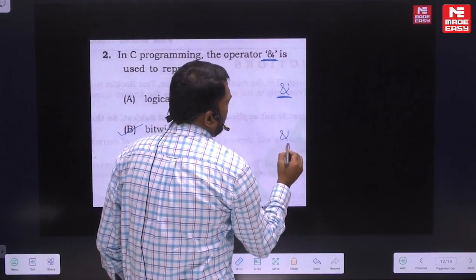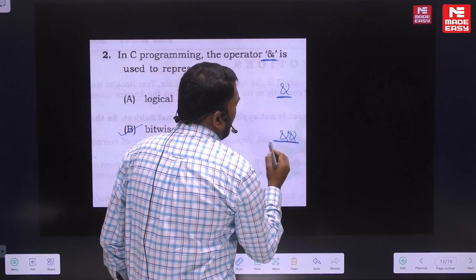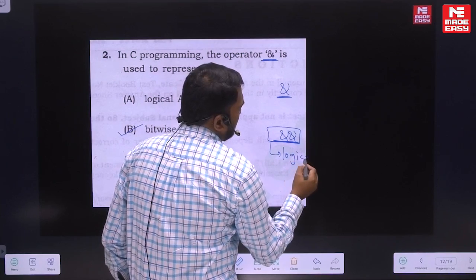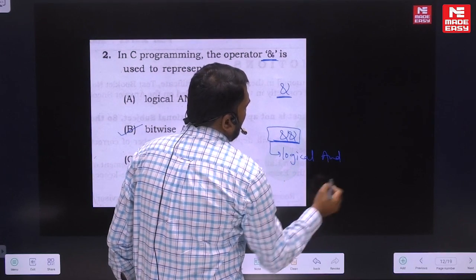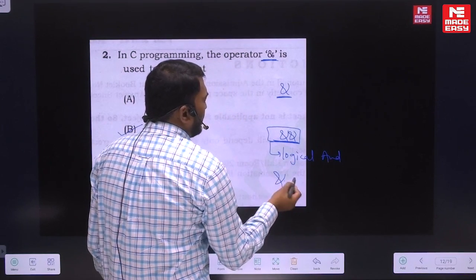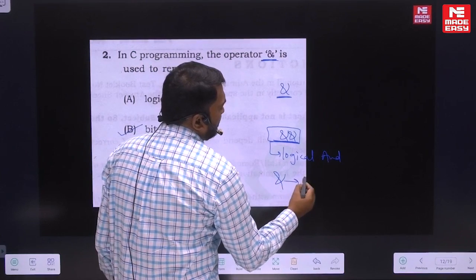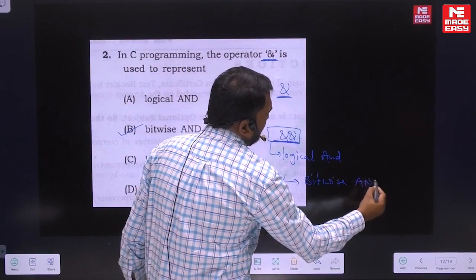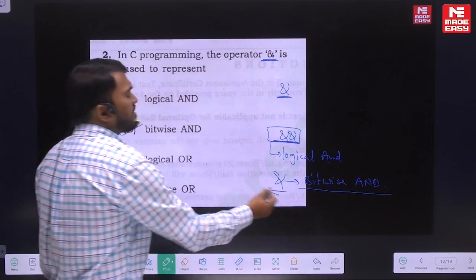Logical and needs a double ampersand. Double ampersand is used for logical and. If you are using only one ampersand, this is called bitwise and. This is a part of the bitwise operators.